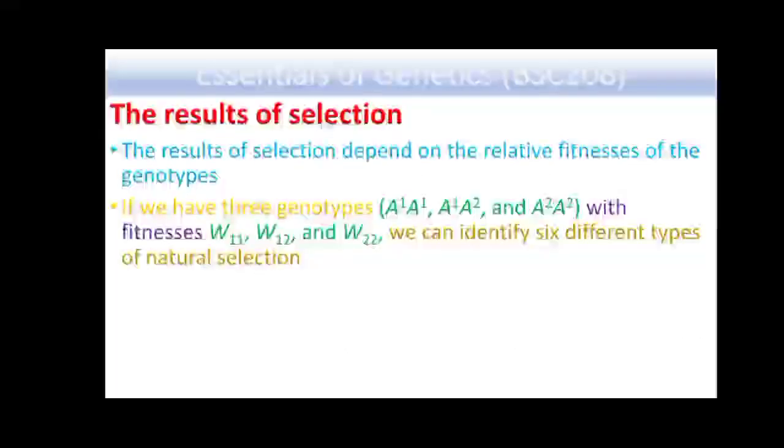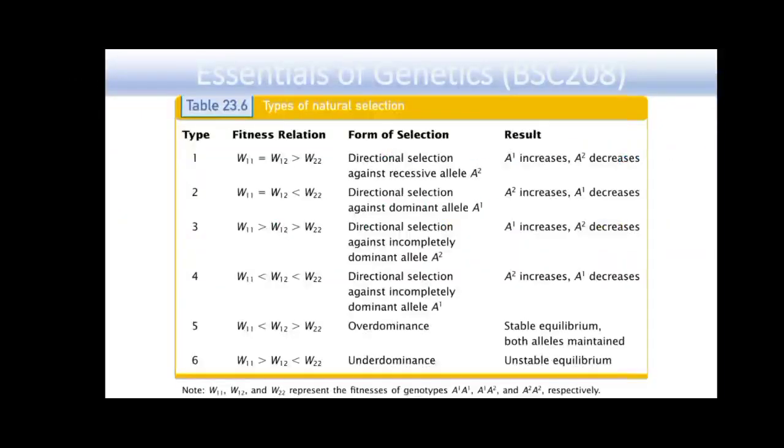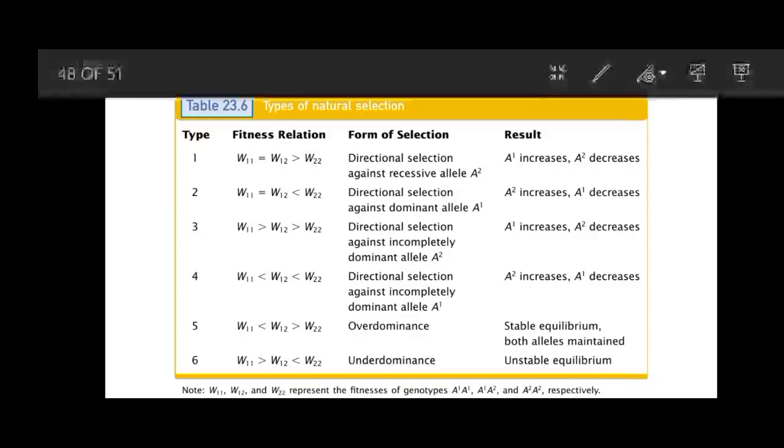The results of selection depend on relative fitnesses of the genotypes. If we have three genotypes, A1A1, A1A2, A2A2 with fitnesses W11, W12, and W22, we can identify 6 different types of natural selection. In this table, 6 types of selection are given.